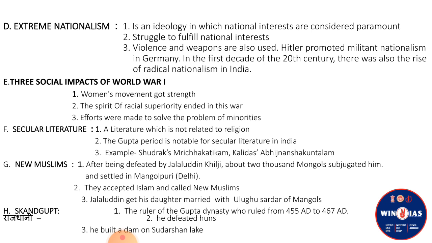He defeated the Huns because during his reign, the Huns attacked his empire. And he also built a dam on Sudarshan Lake. His capital was Patliputra. So these 3 points are sufficient for Skandagupta. These points give information about his time period and his important works.